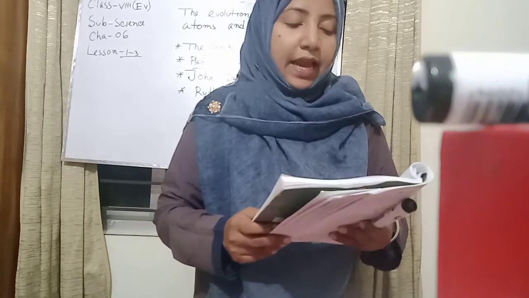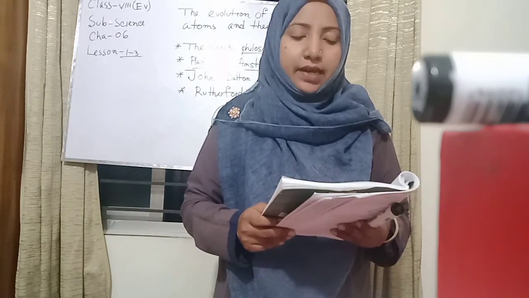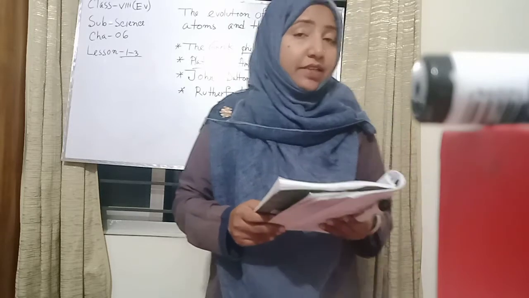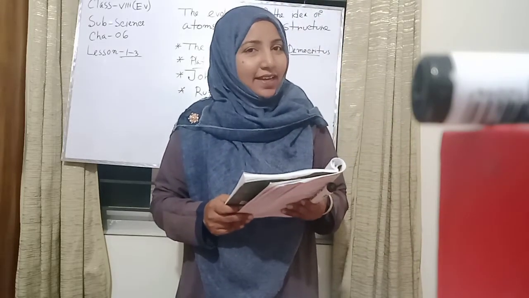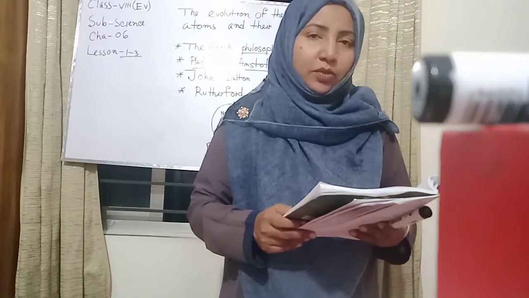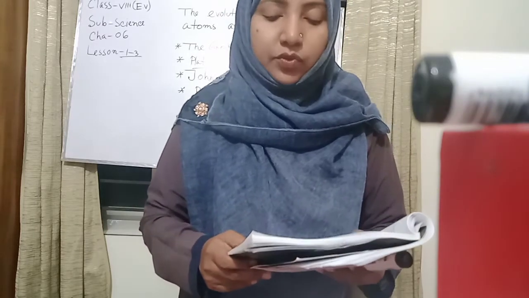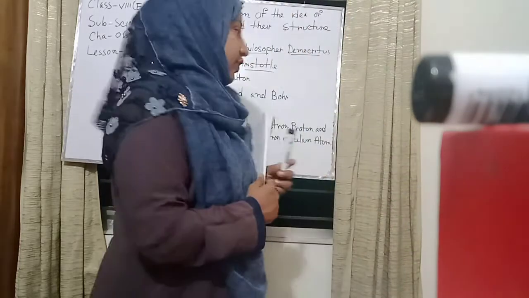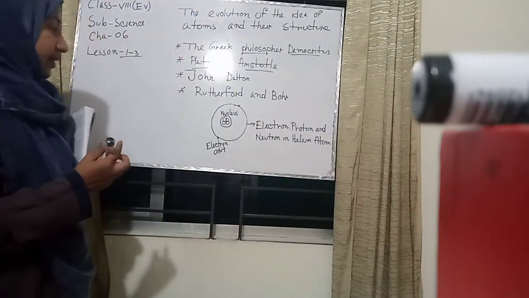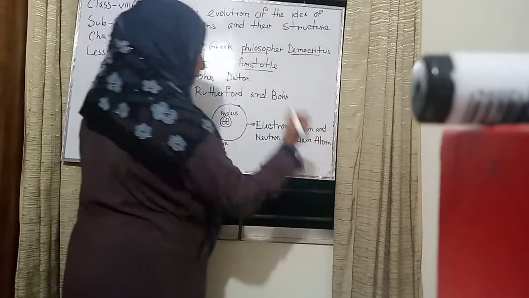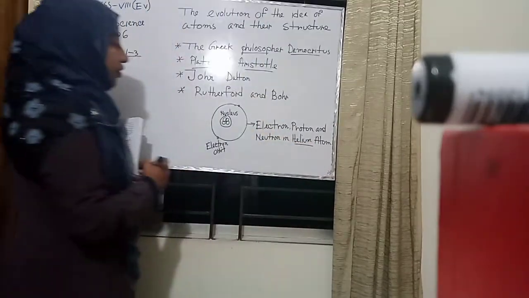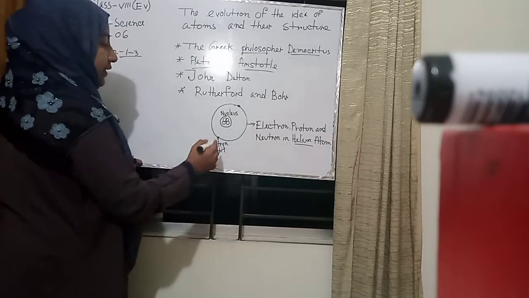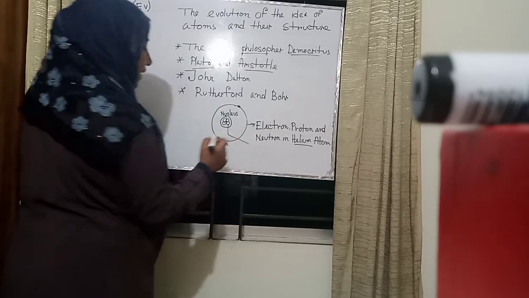In fact, atoms are not indivisible and are not the smallest particle of matter. Atoms can be divided. Atoms consist of smaller particles which are electrons, protons and neutrons. Here I just draw the helium atom. Here are the first one and two structures, and in the middle I just draw the nucleus.